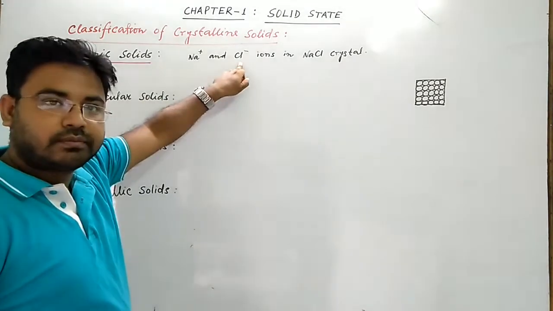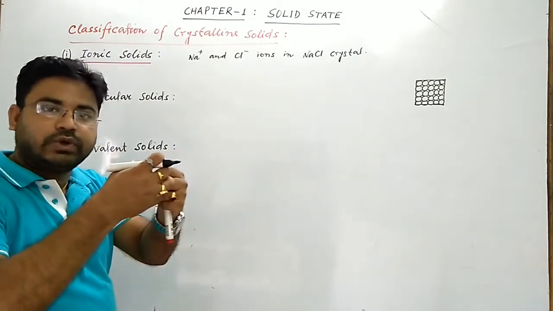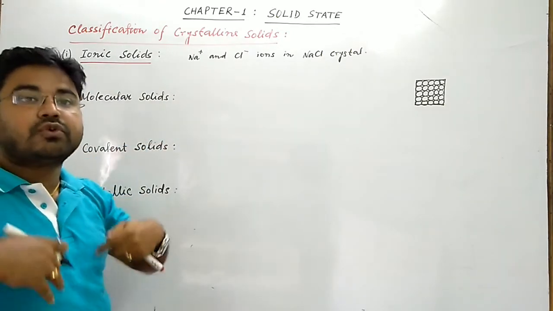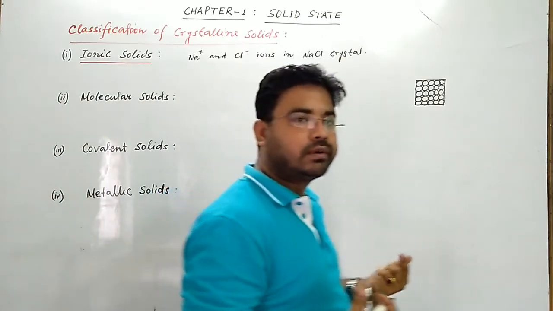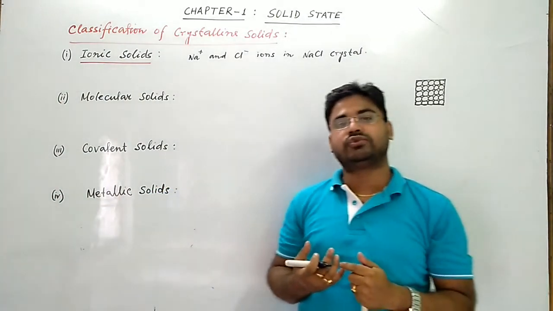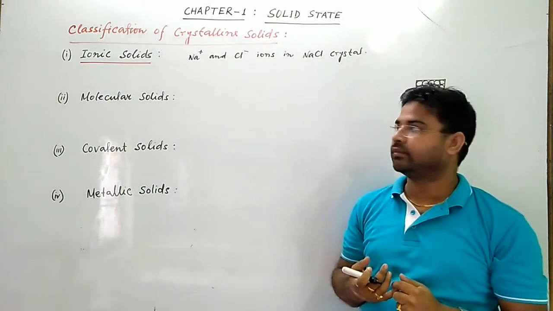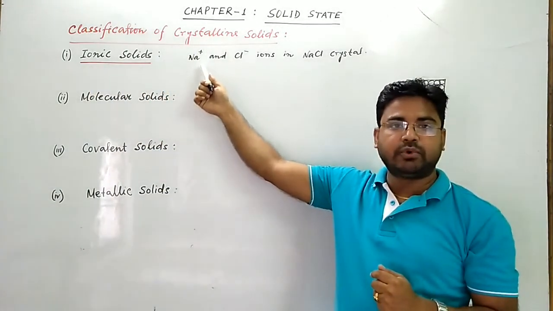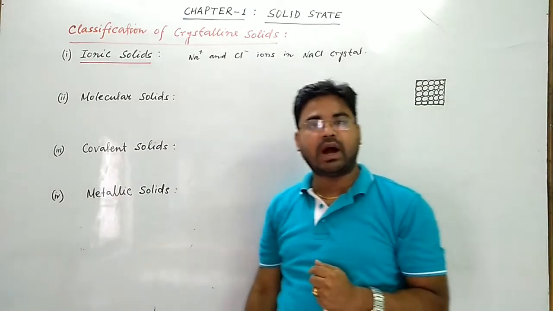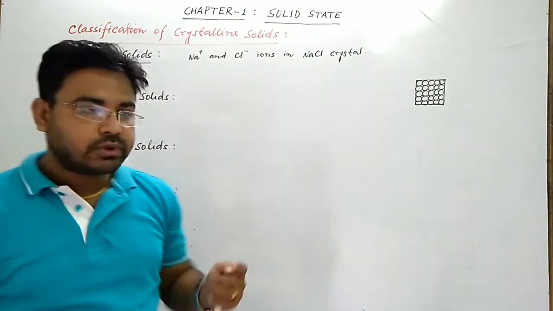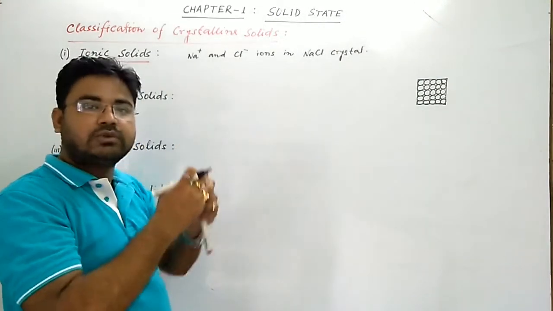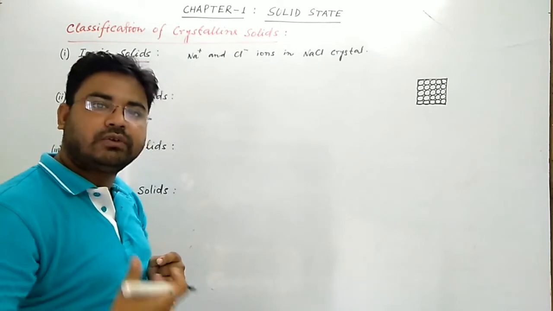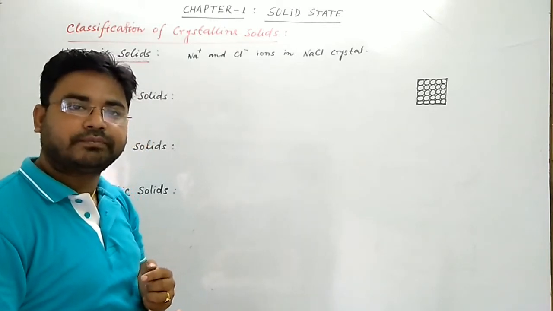These ions are held together in the crystal by strong Coulombic force or electrostatic force of attraction. So we can say that in ionic solid, the constituent particles are positive and negative charged ions. The force which holds these ions together within the crystal is electrostatic force of attraction or Coulombic force of attraction.